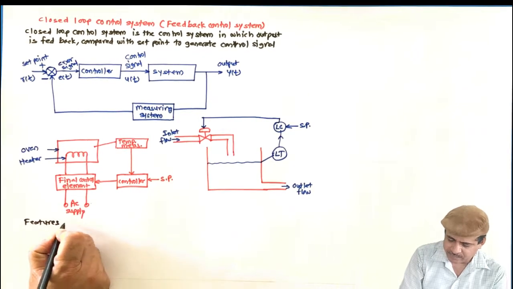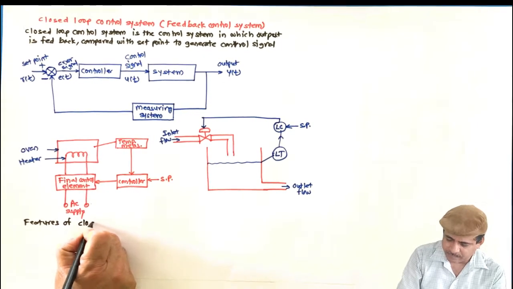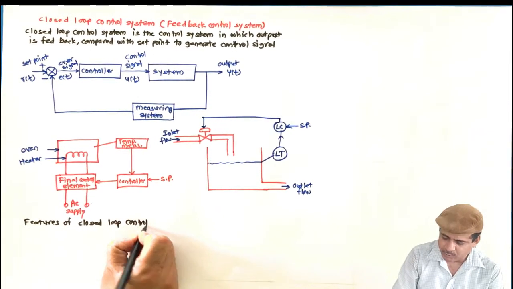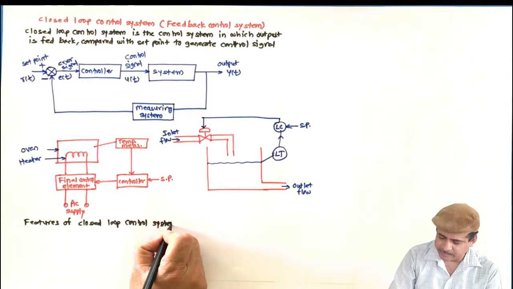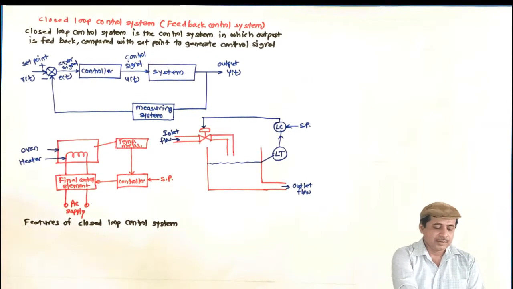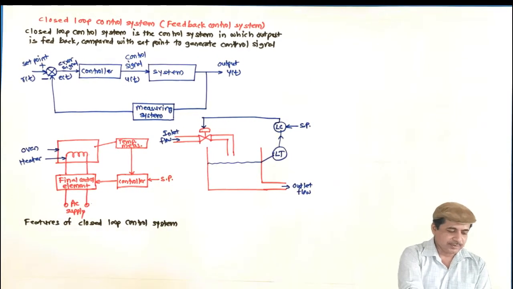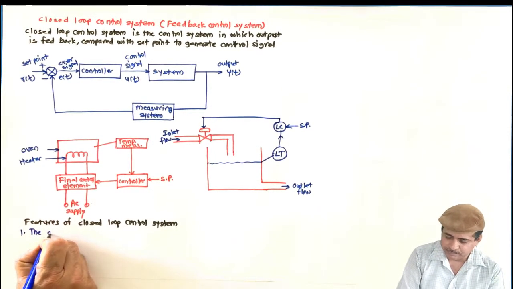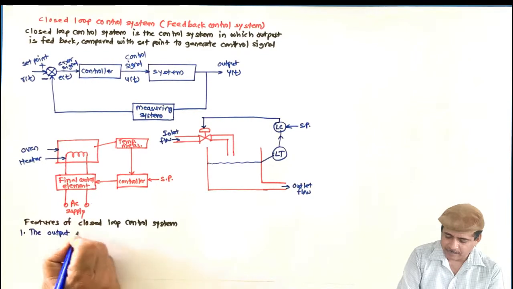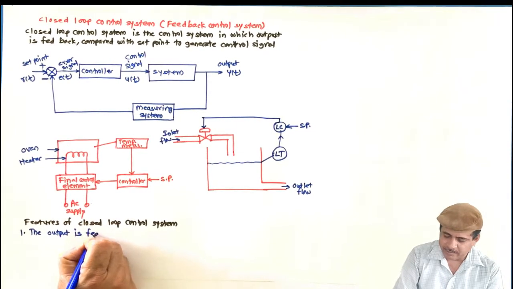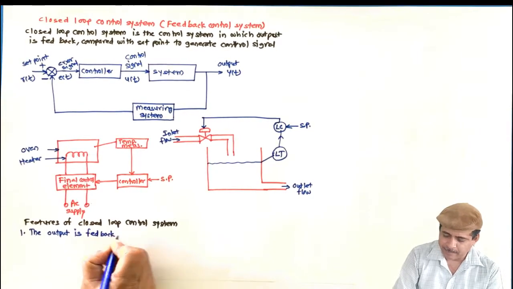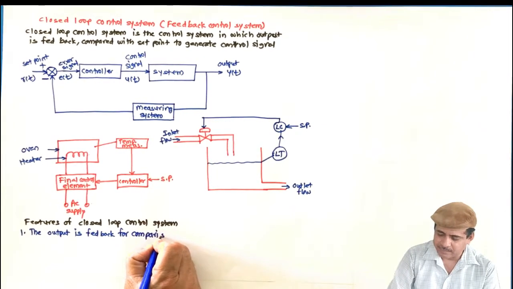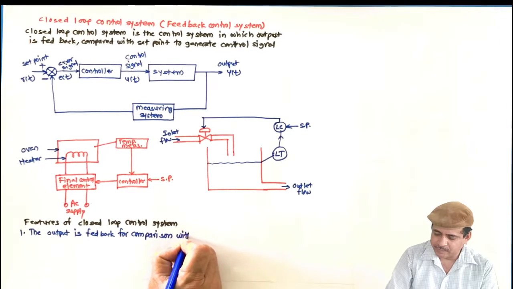Features of closed loop control system. So what are the features? Number one, the output is fed back for comparison with set point.